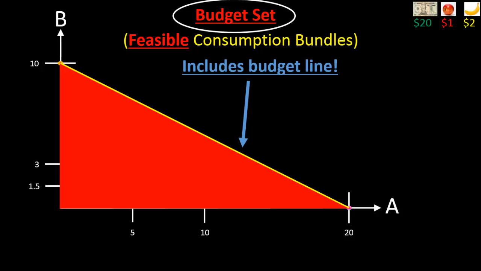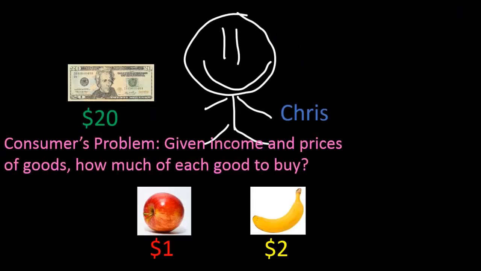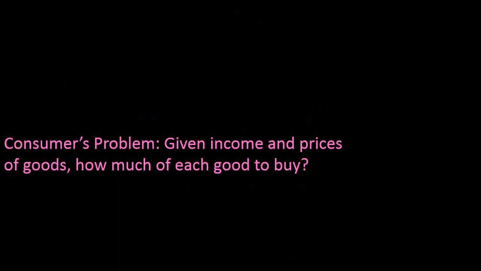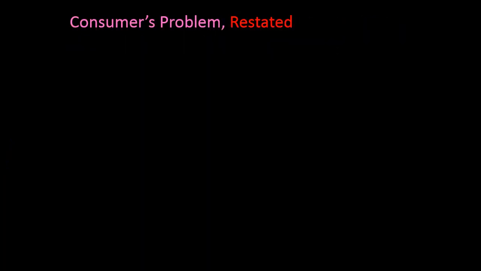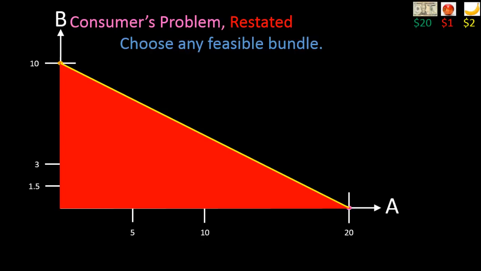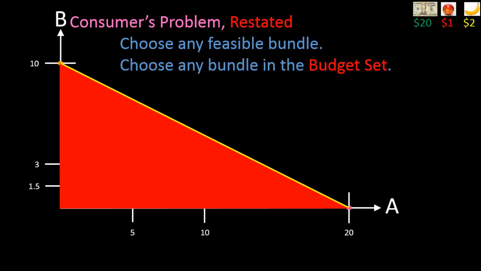Now, let's recall also that the consumer's problem was to decide, given income and prices, how much of each good to buy. We are now going to reformulate the consumer's problem. We are going to restate it as follows. The consumer's problem is now simply going to be that of picking one particular feasible consumption bundle. Or in other words, using the graph that we've introduced, the consumer's problem is equivalent to choosing any one point in the red shaded area. In other words, the consumer's problem is to choose any one bundle in the budget set.